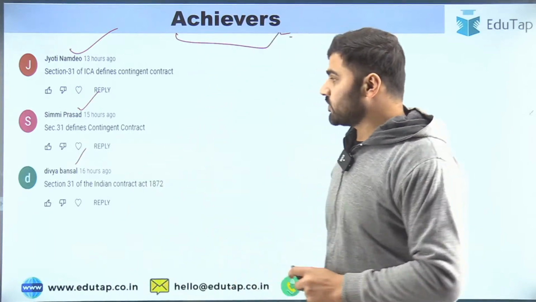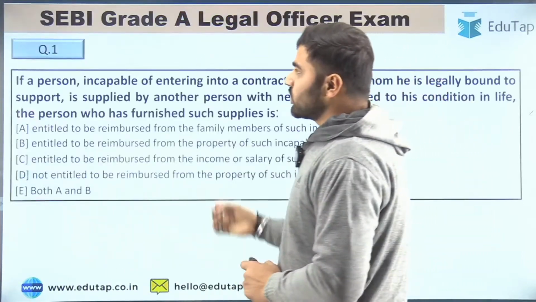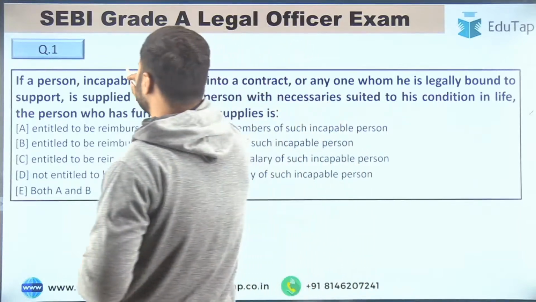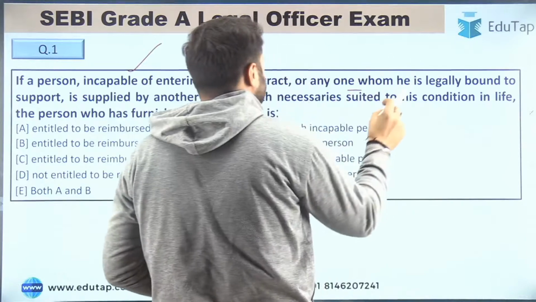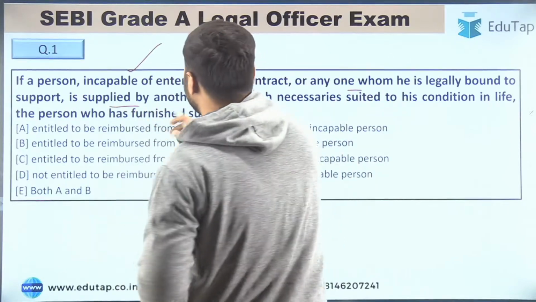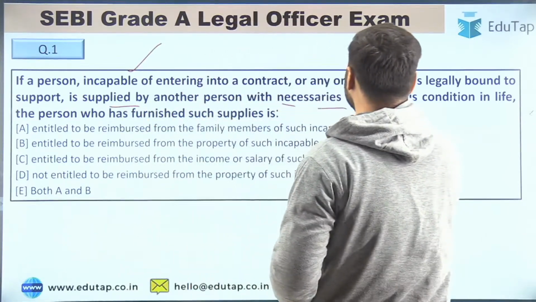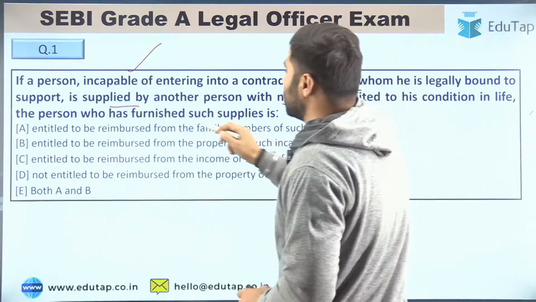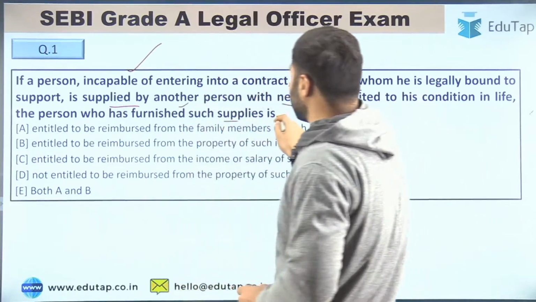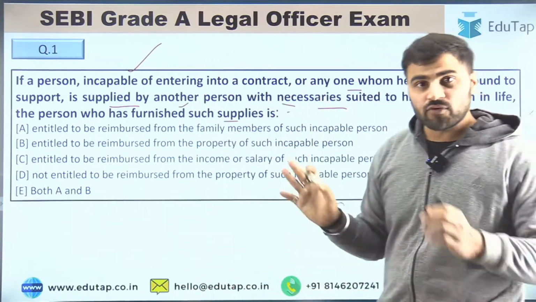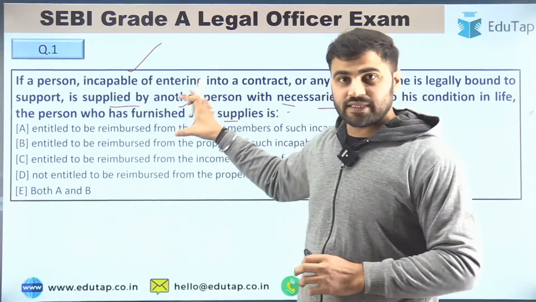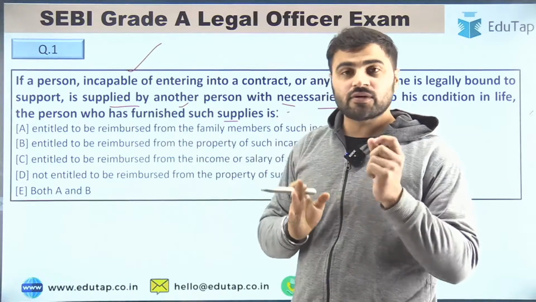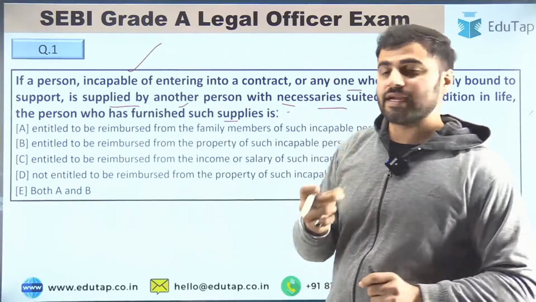So now let's proceed with today's content. So guys, question number first is, if a person incapable of entering into a contract or anyone whom he is legally bound to support is supplied by another person with necessaries suited to his condition in life, the person who has furnished such supplies is... So guys, you have to read the question properly, because in examination you will get the questions like this, right? So you have to read the question very properly, then try to attempt that question.